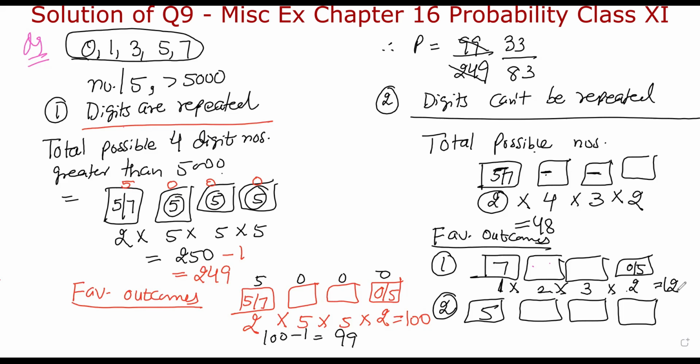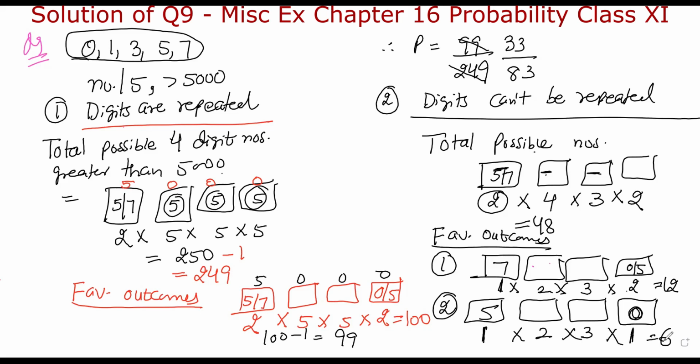But when I am having the number starting with 5, at this place I am having one option. At the last place also, because I am having only option 0 here. And when two digits are used, at this place I will be having only 3 options. At this place, I will be having only 2 options. So total options will be 6 here.